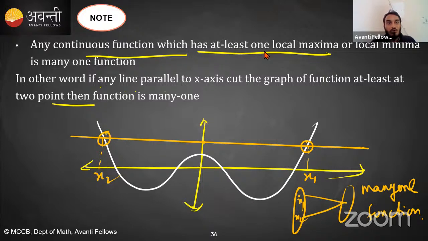Is that clear? So always remember, if a function is monotonic, then it is a one-one function. And if a continuous function has at least one local maxima or local minima, then it becomes a many-one function. Is that clear? Okay, we will use this definition from now on to find whether a function is one-one or many-one.